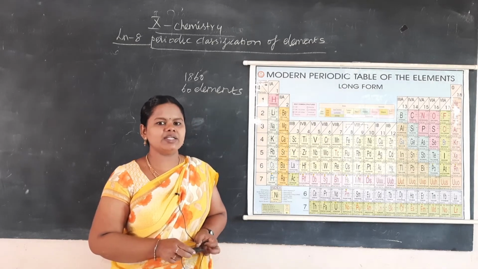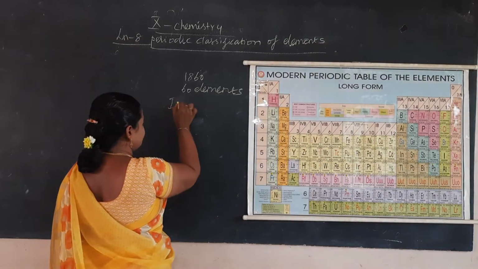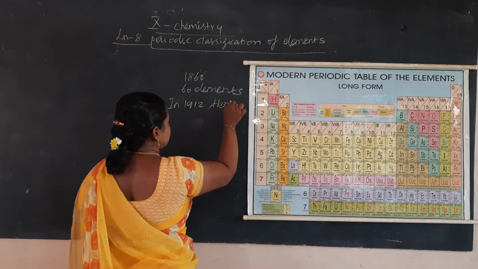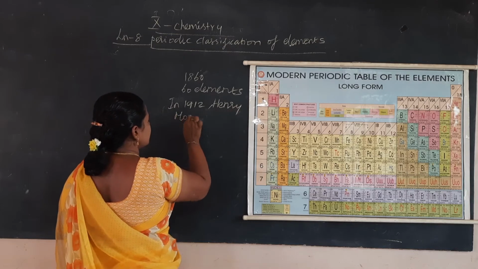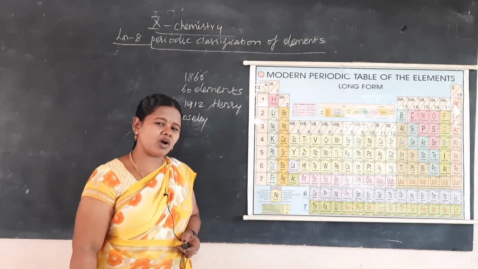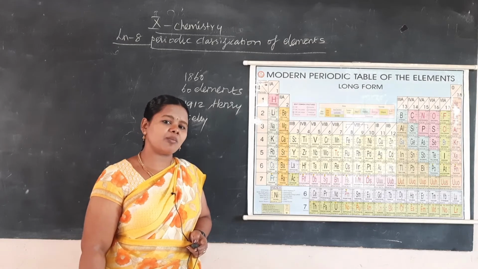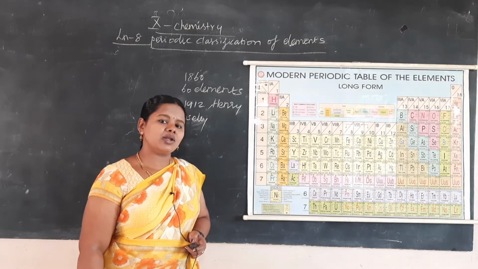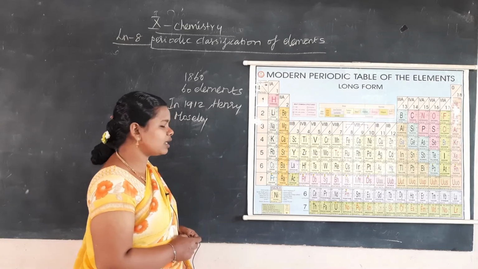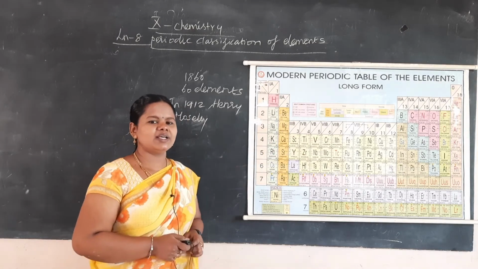Then after that, in 1912, a British scientist, Henry Moseley, gave this periodic table according to the increasing order of atomic number. What is an atomic number? The number of protons or number of electrons present in a neutral isolated atom is known as what? Atomic number. So according to the increasing order of atomic number, he placed the elements in the periodic table.